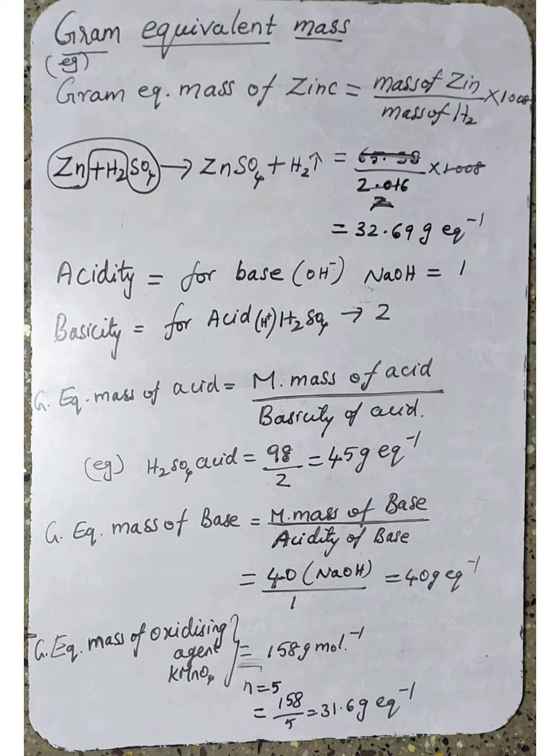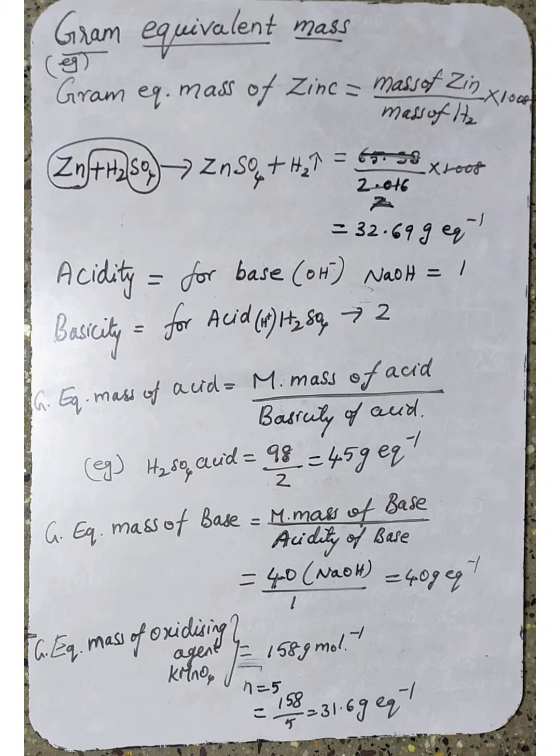Now listen, the gram equivalent mass of an acid is equal to the molar mass of that acid divided by the basicity of the acid. To find the gram equivalent mass of any acid, it is the molecular mass of the acid divided by its basicity. Molecular mass we have already discussed, isn't it? How do you calculate the molecular mass? Molecular mass is calculated by adding.